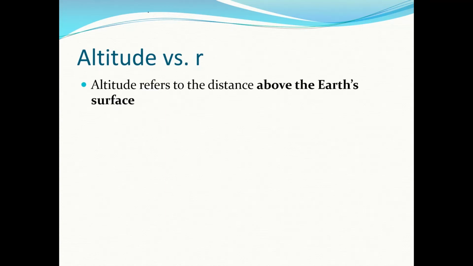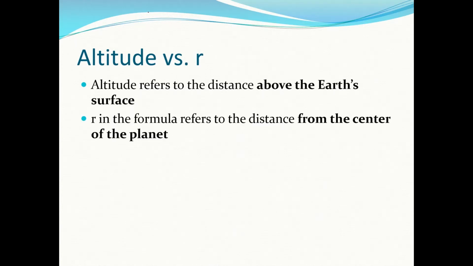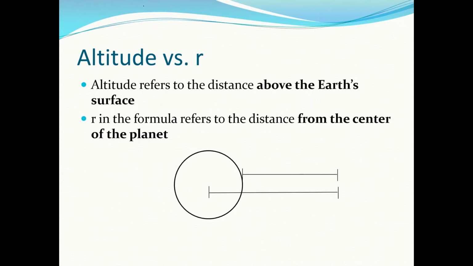There's a term that's going to come up quite a bit, which is the term altitude, and you need to know how altitude differs from r. Altitude refers to the distance above the Earth's surface. R in the formula represents the distance from the center of the planet. So if this is Earth again, and this is the surface of the Earth, this would be our altitude right here, and this would be r right here.